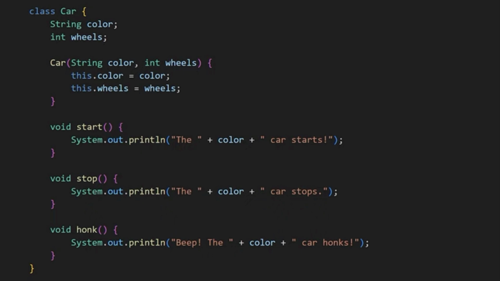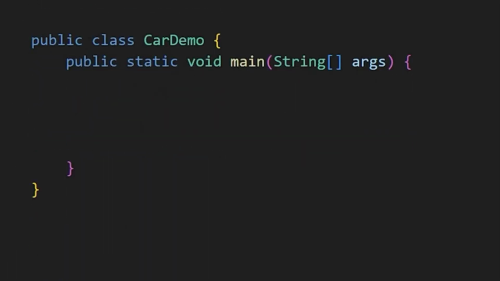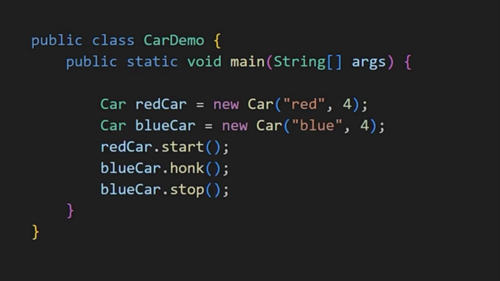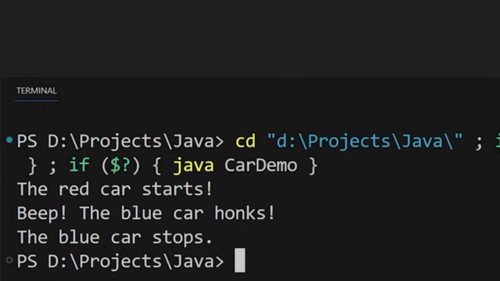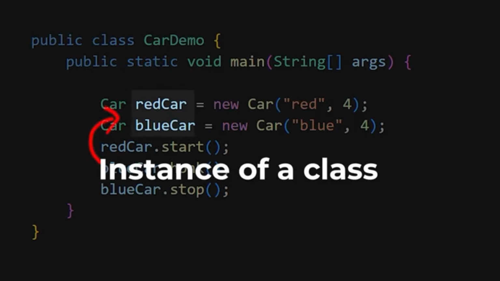Up until now, we have only created a blueprint of a car, not an actual car. To create an actual car based on this blueprint, you use the class name followed by an object name of your choice, then the new keyword, and finally the class name again with the attributes in brackets. This way, you have created your first car using the car class. You can create as many cars as you want and access the methods of each car separately. These objects are also called an instance of a class.